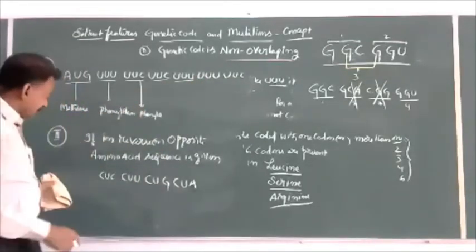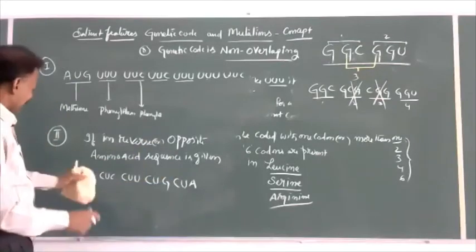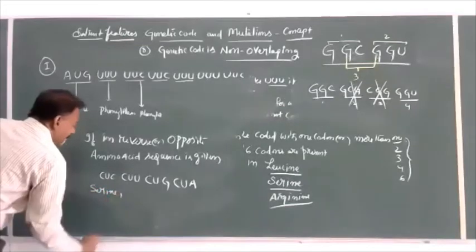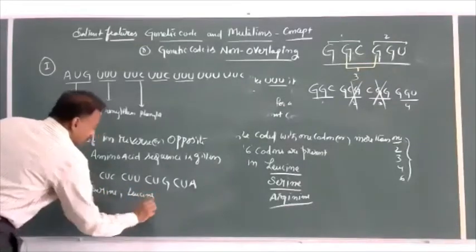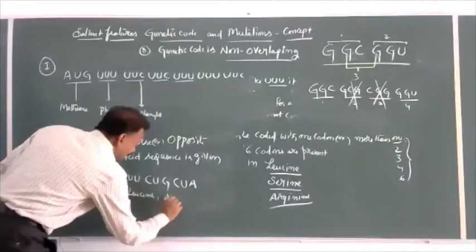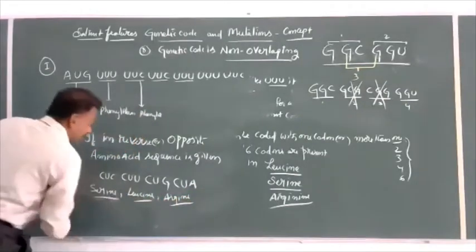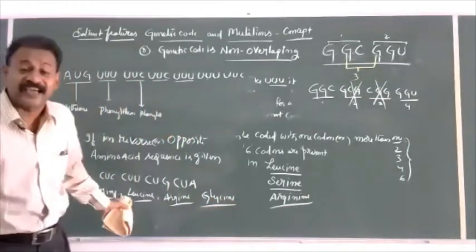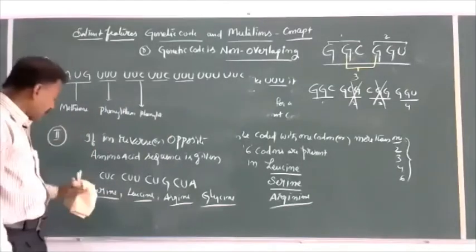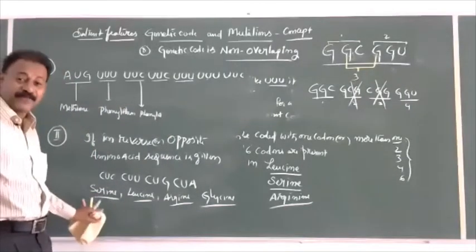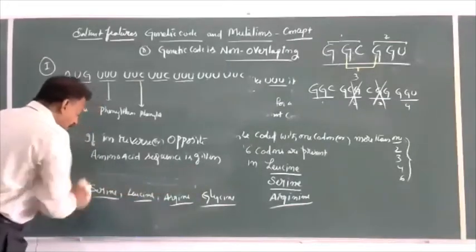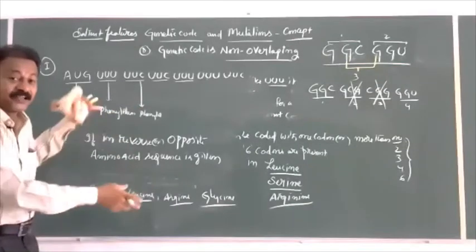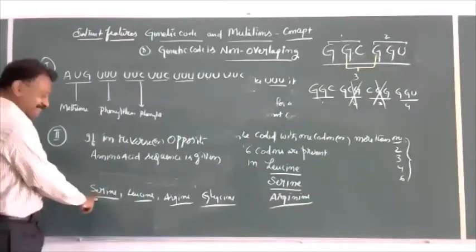But if I give you a sequence like serine, leucine, or arginine, or glycine, with codons like CUC, CUU, CUG, CUA, it is difficult to identify the particular codon of the amino acid because some amino acids have more than one codon.